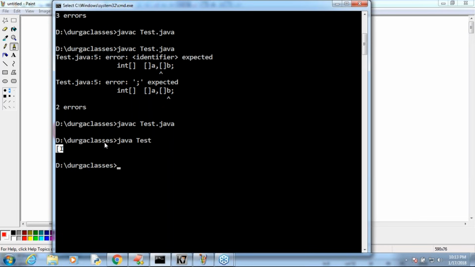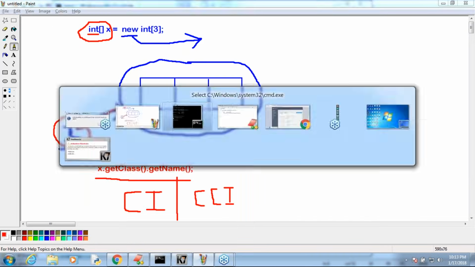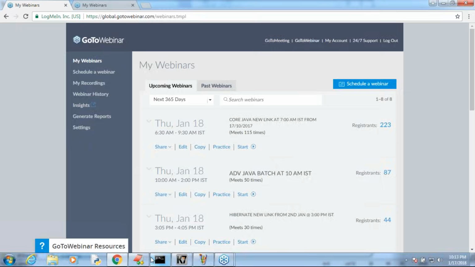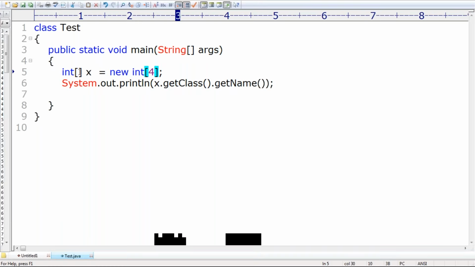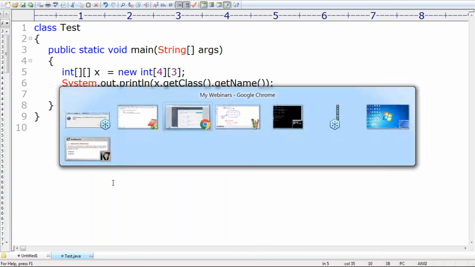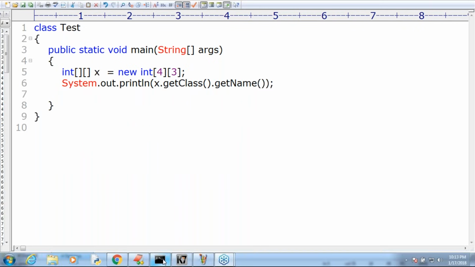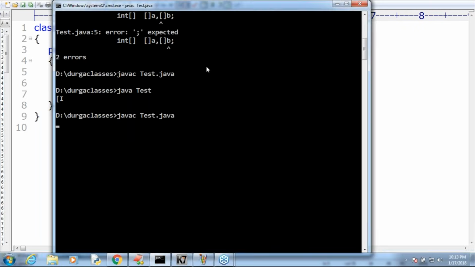Remember. Suppose instead of one dimension, I have a two-dimensional array, 4 followed by 3. Assume that, sir, a two-dimensional array, 4 followed by 3. Now let me execute this code. Sir, what is the corresponding class name? Please guide. What is the corresponding class name?